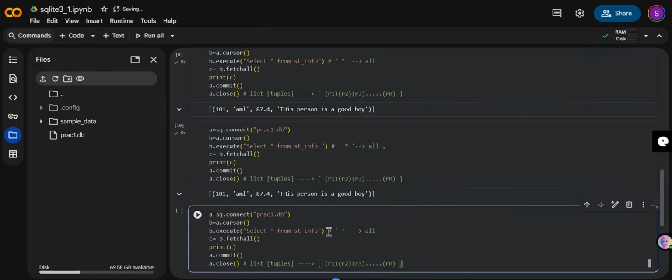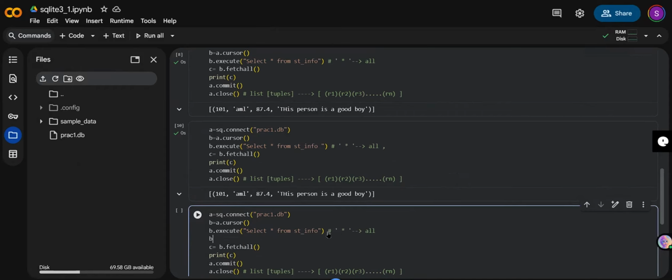Here, what I'm going to do is the same thing, just using b dot execute. I can use the execute thing again and again and again. Okay, b dot execute. Now, one more thing: I want to write my queries in multiple lines.